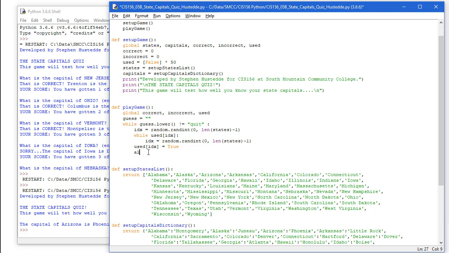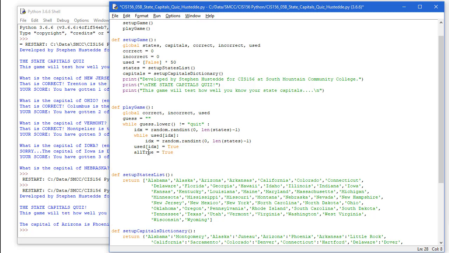So the way I'm going to do that is I'm just going to create a variable called AllTrue equals true. We're going to set the value of AllTrue to true to start with. And then I'm going to do a for loop for I in range 0, 50, and here the last item is exclusive, so it goes 0 to 49.